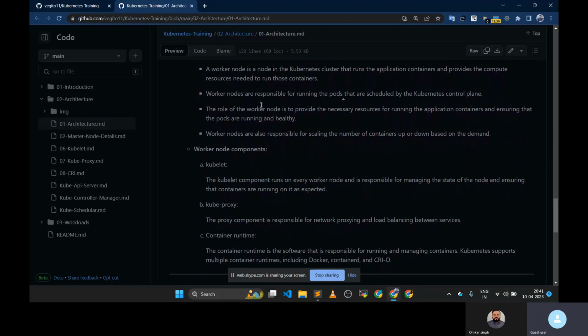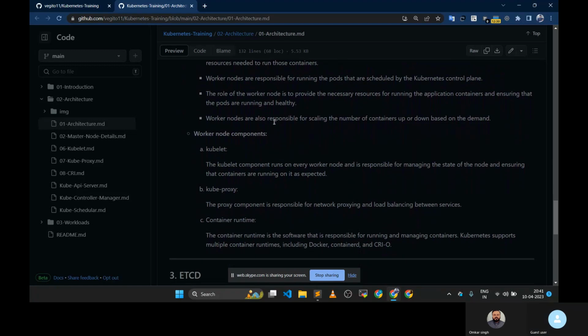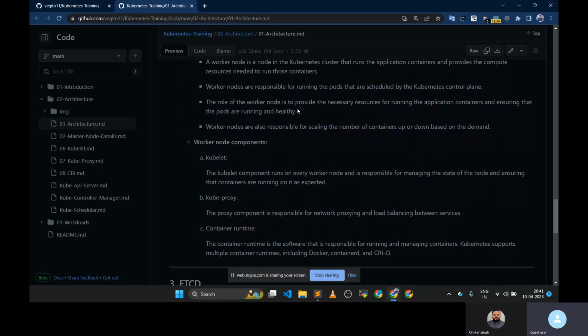They schedule the pod on the worker node, and the worker node's responsibility is to create that pod. And that pod is created by which component? Is it created by the scheduler, right? No, that is what I'm saying. The scheduler just schedules the pod on the worker node, but the pod creation is done by kubelet. A lot of the time they will ask you what a kubelet is, what a static pod is. This is related to kubelet.